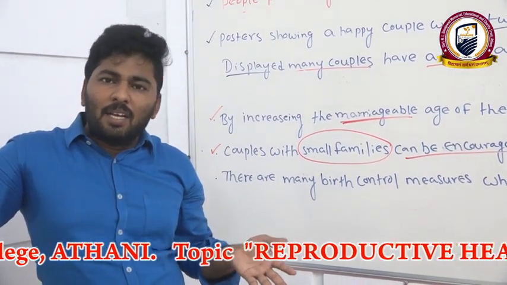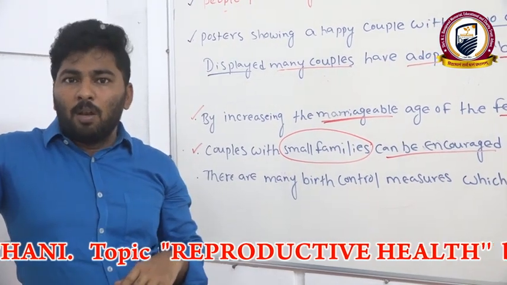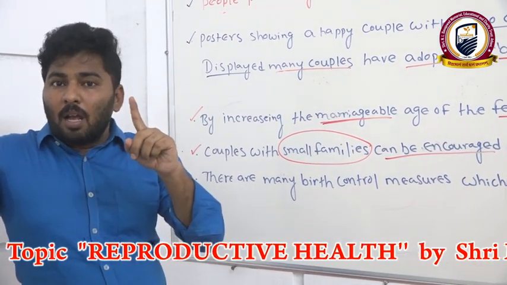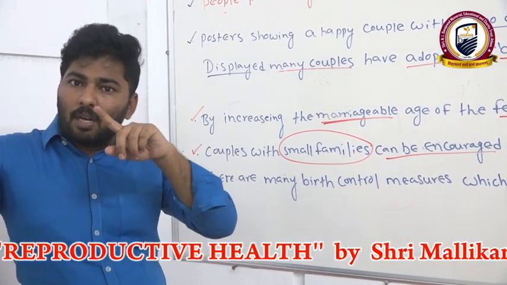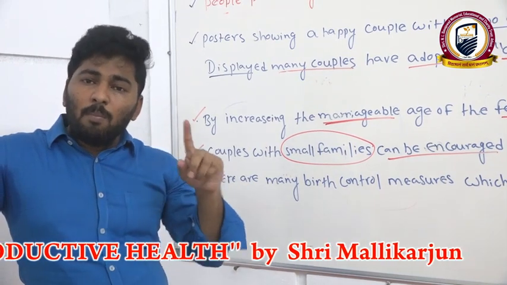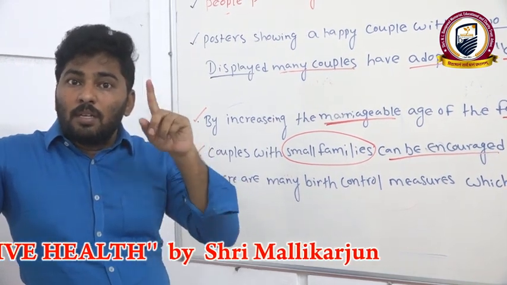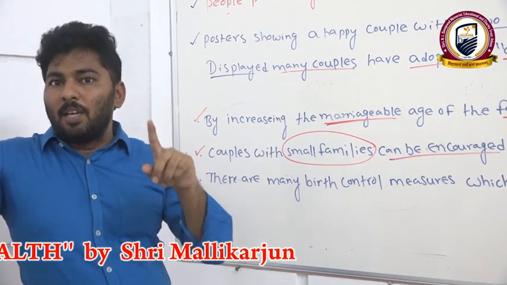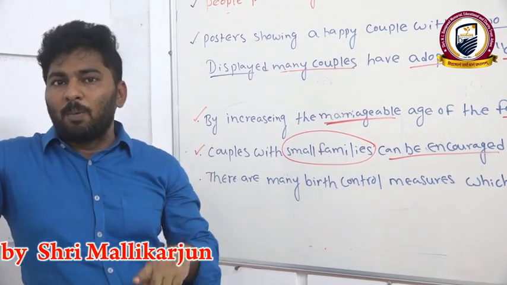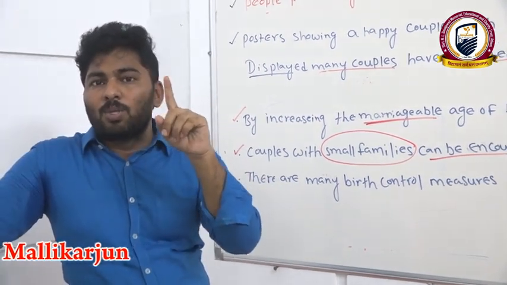But suppose the government announced that for people who do not come outside their home for one month, we will give 1 crore rupees per person. If the government announced this, no one would come outside.